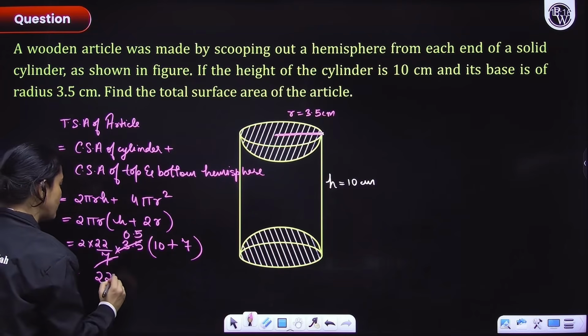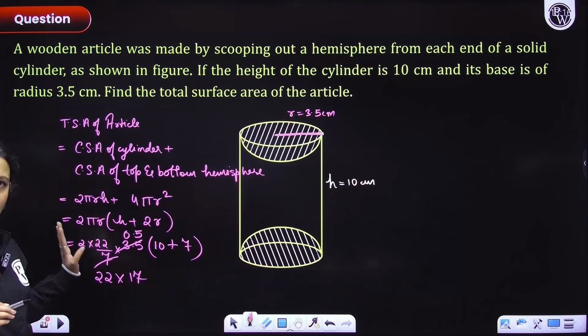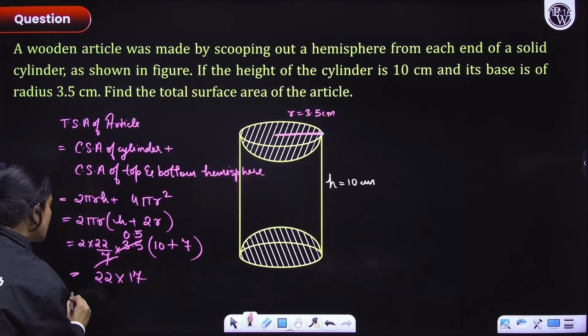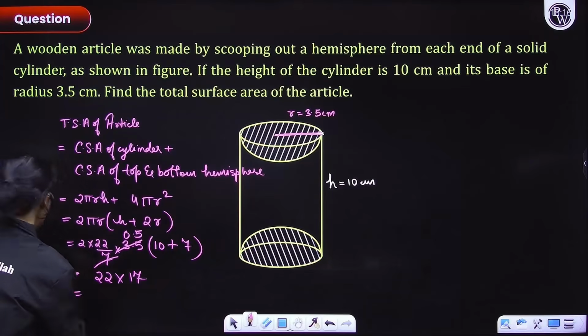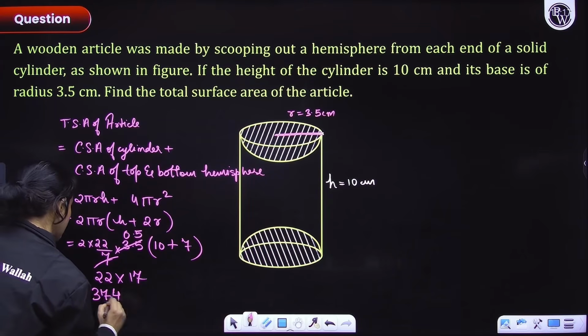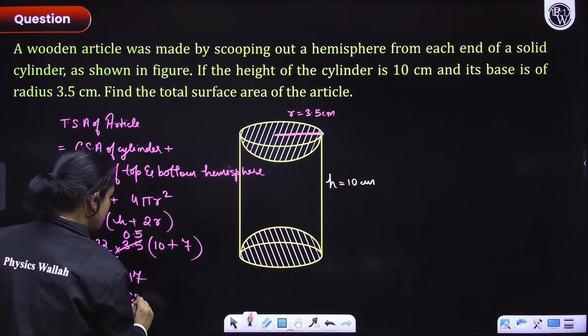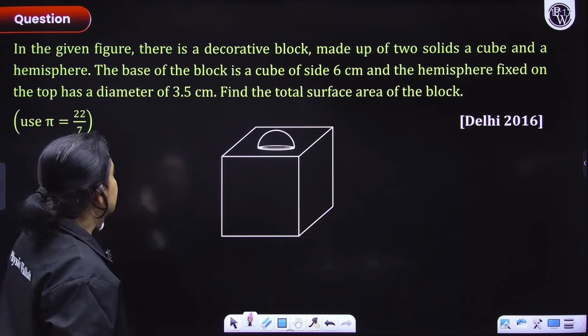So finally we have 22 into 17. That's it, right? 22 into 17. So now let's quickly calculate this. So we'll have 374 centimeter square. Okay, next question here.